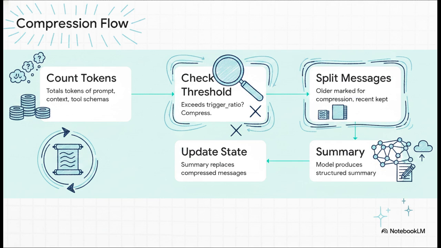Now, step 4 is where the real magic happens. It actually calls the model to generate a structured summary of those older messages. Finally, step 5, it updates the state, replacing all that bloated history with a tight, clean summary. And the best part? The agent just keeps working, entirely uninterrupted.